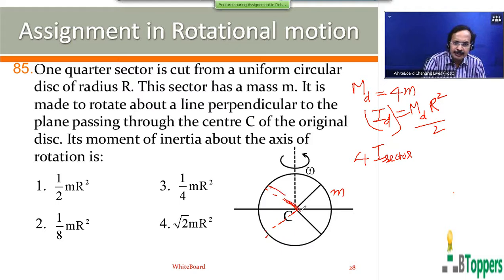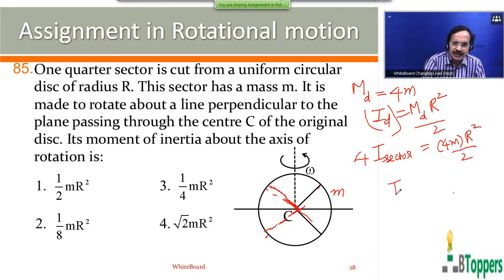The disk can be imagined to be composed of 4 equal parts, each part in the form of a quarter of the disk, 1/4, 4 quadrants. So moment of inertia of the original disk about the axis passing through C and perpendicular plane of the disk can be taken as 4 times the moment of inertia of each sector, and mass of the original disk you can take 4 times the mass of each quarter disk.